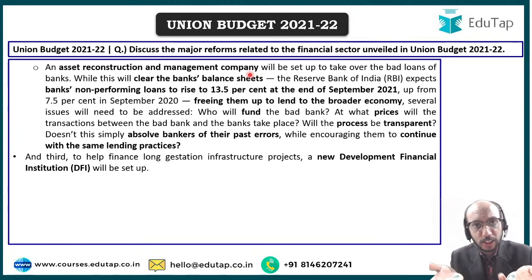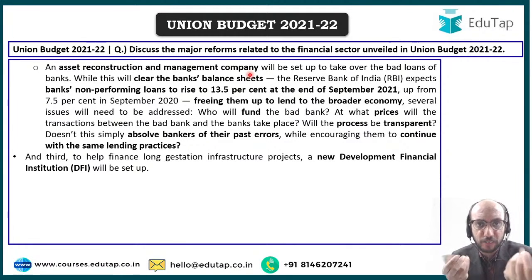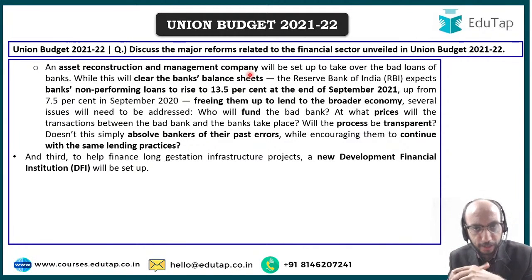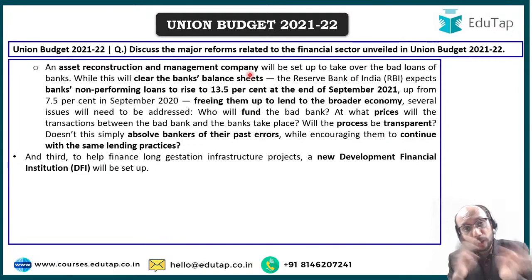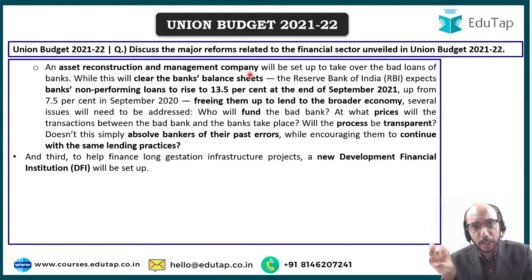So banks generate deposits in the form of saving deposits, recurring deposits and fixed deposits, and generally the maturity period of those deposits is 5 years, 7 years, 10 years, nothing more than that, right? And these infrastructure projects require money for 10 to 15 years at least, if not more. So if banks are providing money to infrastructure projects, that is problematic. Why? Because there is going to be an asset liability mismatch.